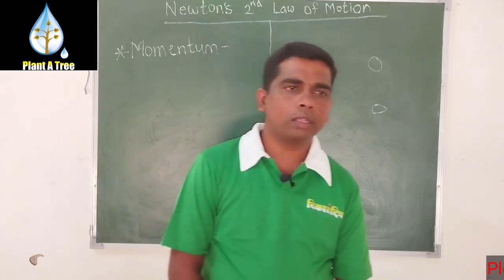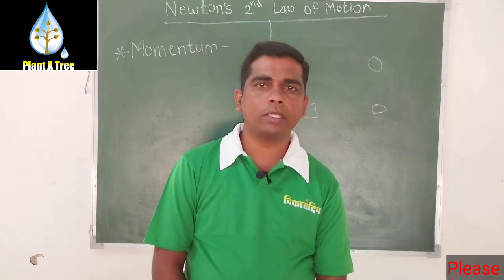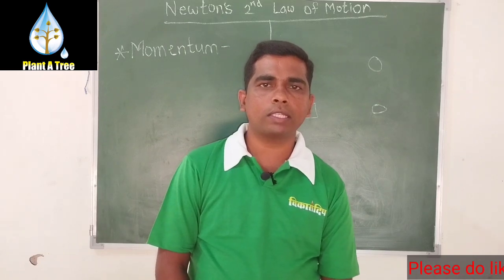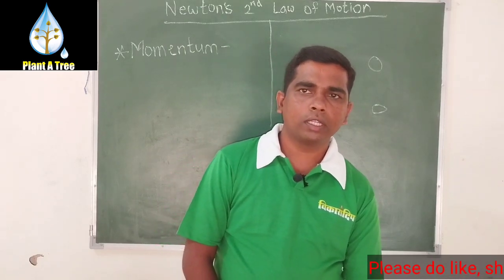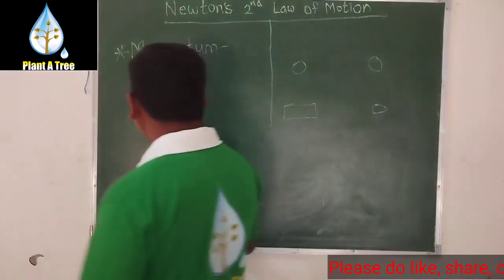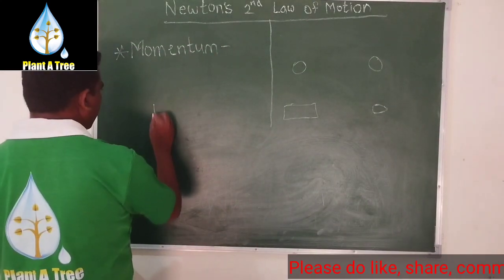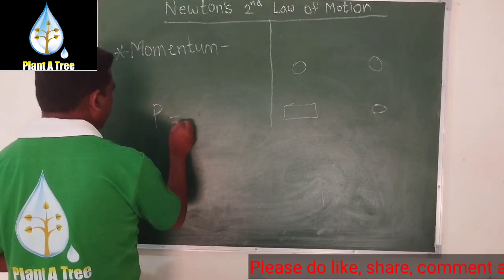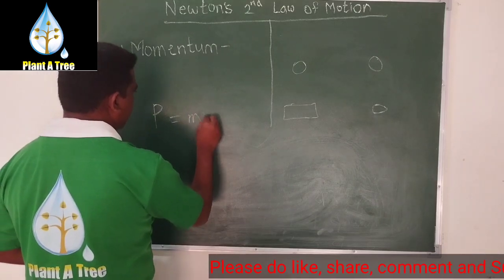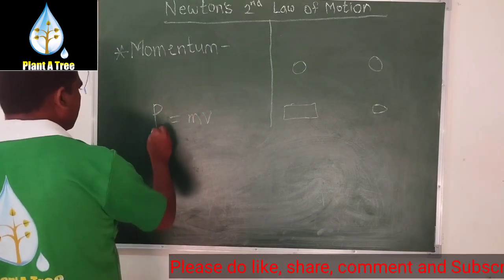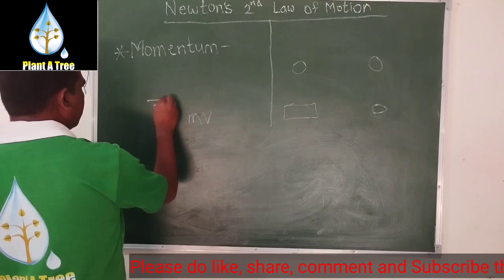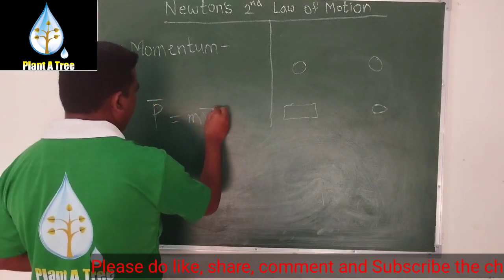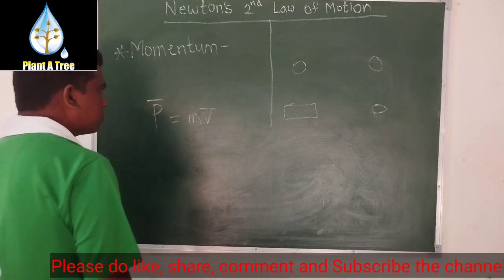Now the mathematical definition of momentum is the product of mass and velocity of an object. Momentum is denoted by the letter P and it is given as mv. This momentum is a vector quantity, therefore it is denoted as p bar and mv bar.